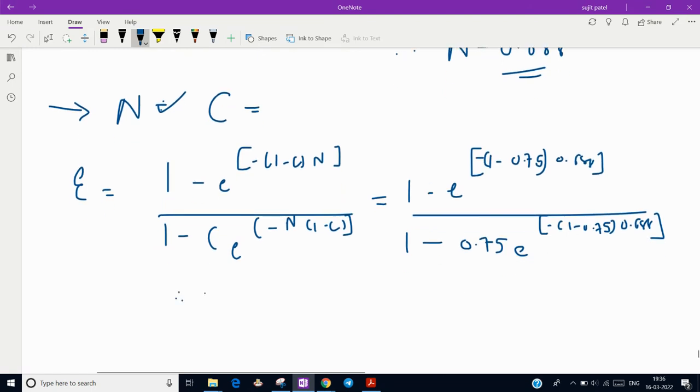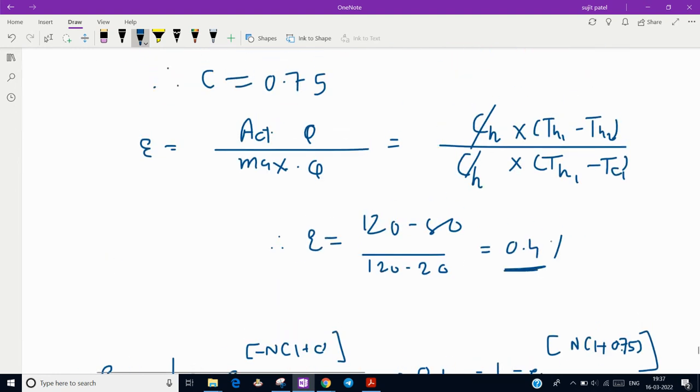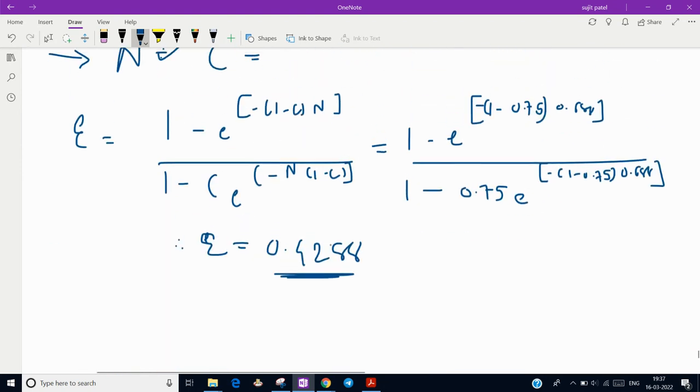So when you solve this, I'm again telling you, please do this calculation in a very neat and clean manner, or check twice, because there are a lot of chances of error. I made the same mistake while solving this question, so that's why I'm telling you. When you solve this, you will get 0.4288, that means 42.88%. So just see the concept, we know the effectiveness of a counter flow heat exchanger is greater than the parallel flow. This is the result, because here we found effectiveness 0.40, 40%, and here 42.88%.